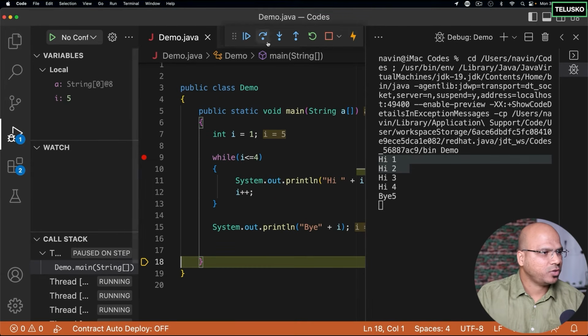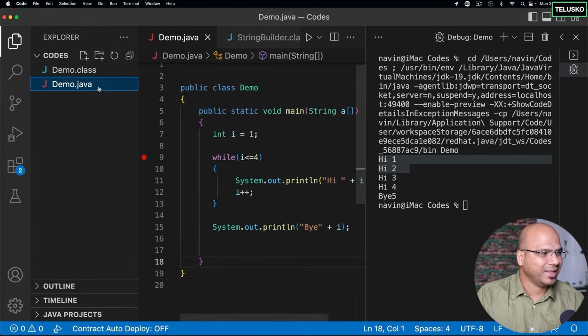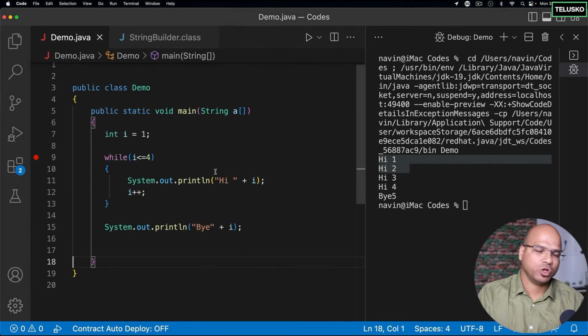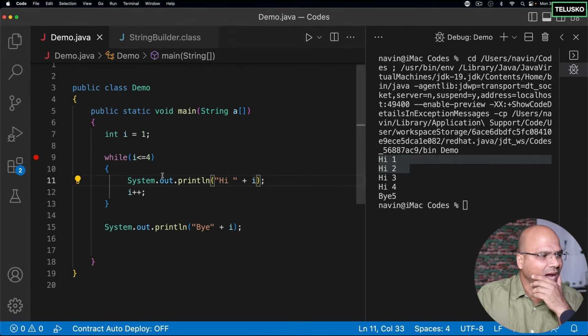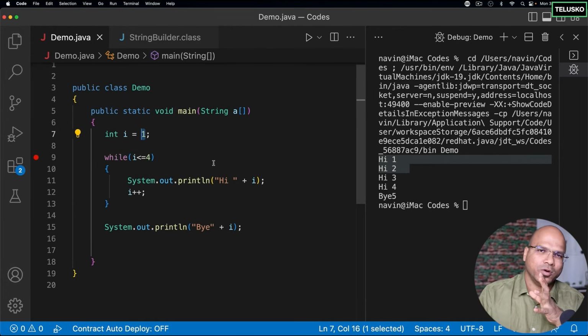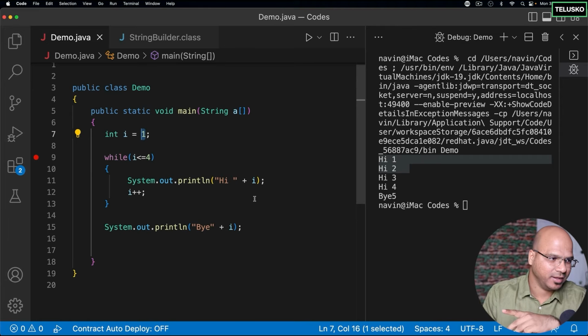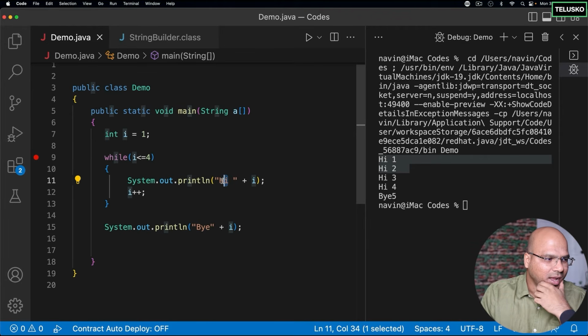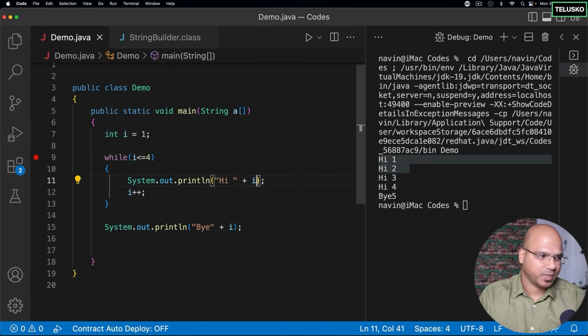In fact, what you can also do is we can run a nested loop here. Now, how does a nested loop look? Let's say I want to print I1 and then I want to do something else. Maybe I want to print hello 3 times after every hi. So let's say I'm printing hi here and then I want to print hello as well. And I don't want to print the value of I anymore.